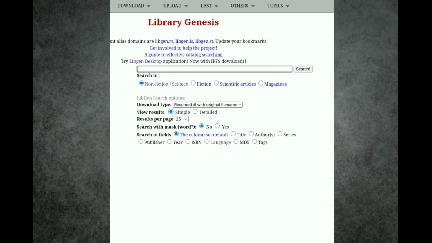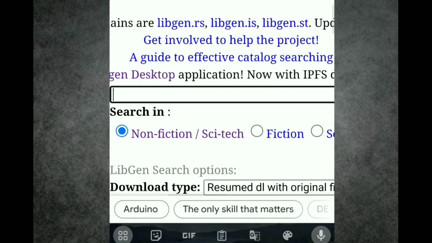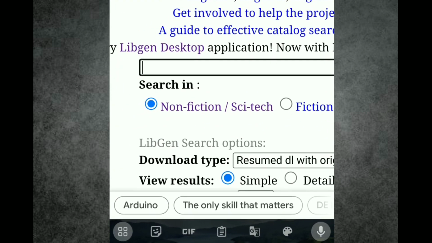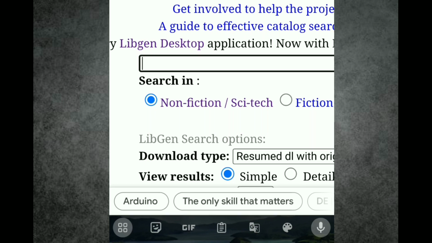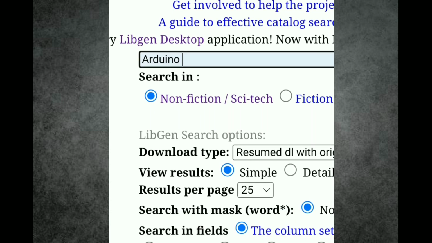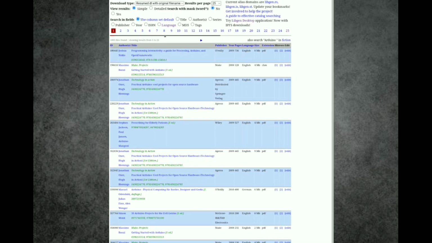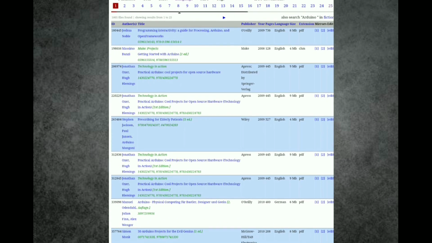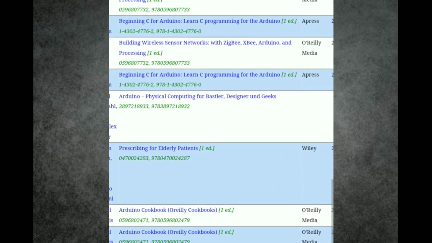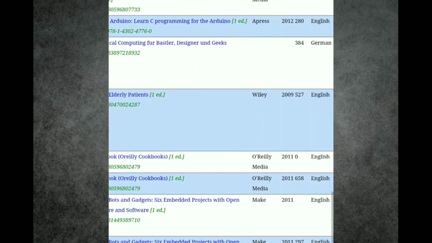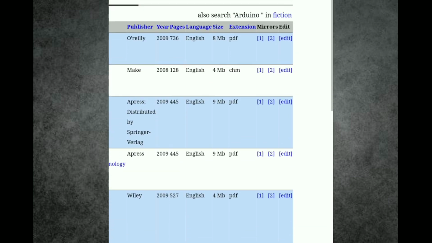You will find a search bar. In the search bar you can type any keyword of the book. Here I will be typing Ordino and go for search. As soon as you search, you will find that there are a huge number of books listed here on the topic that you have searched, and there are various extensions here.